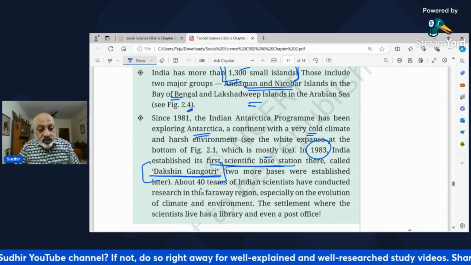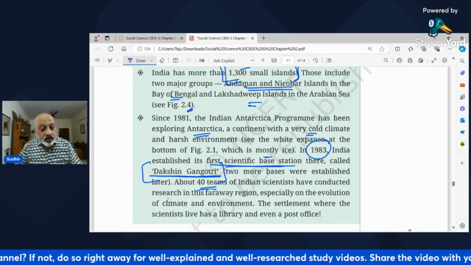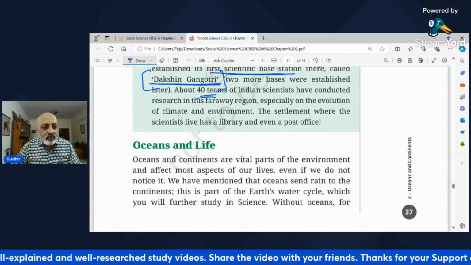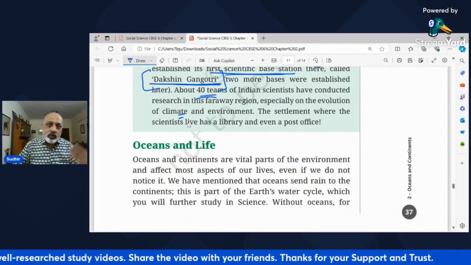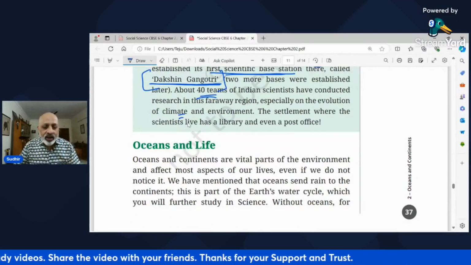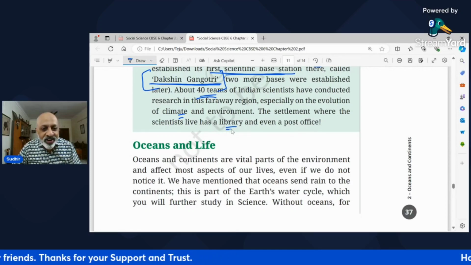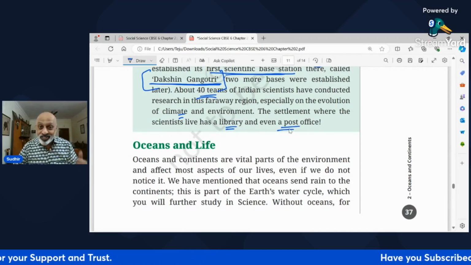So there are about 40 teams of Indian scientists who have conducted research in this place, Antarctica, and they kind of study the evolution of climate, the environmental changes, global warming, climate change, etc. So they do the settlement where the scientists live even has a library and even a post office.